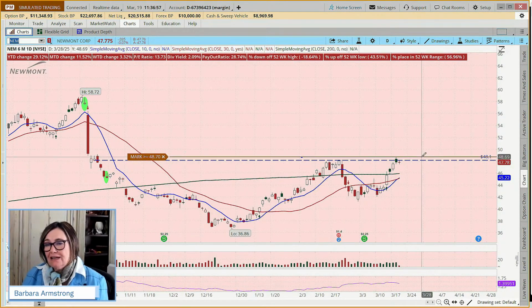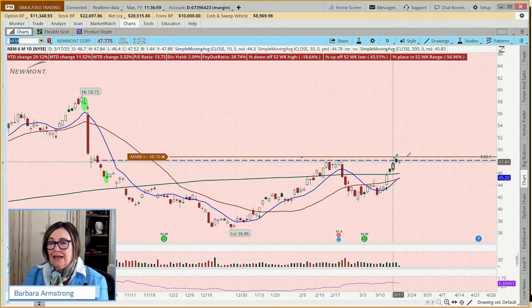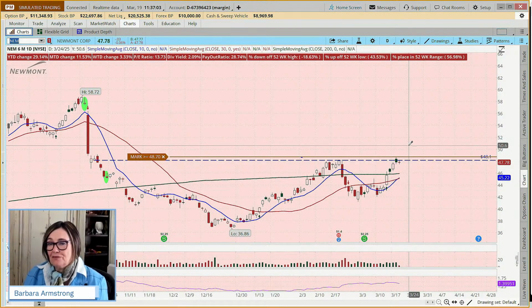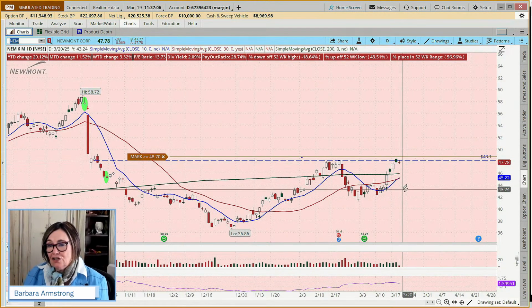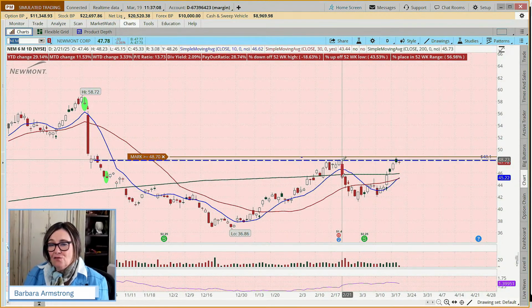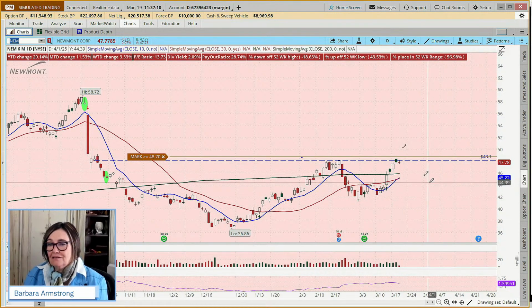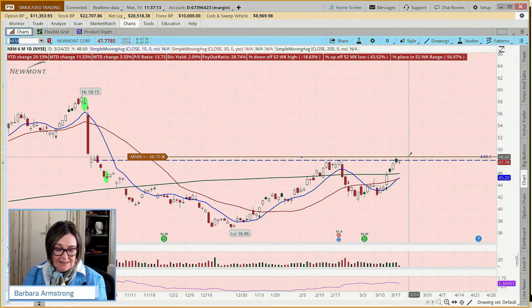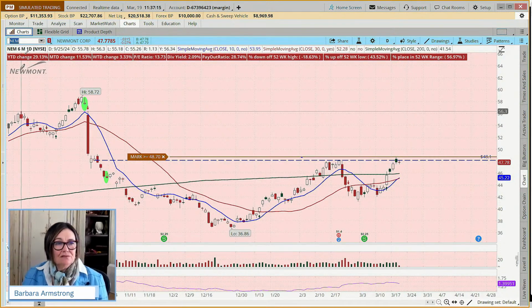But what you're trying to prevent yourself from doing is placing a trade based on an expectation that doesn't come to reality. And this could come down and form like a little double bottom here, or it could break through tomorrow. Like it's still flirting, is how I like to say that.